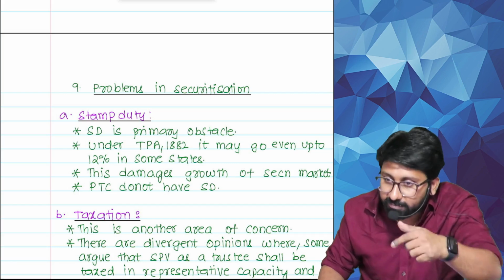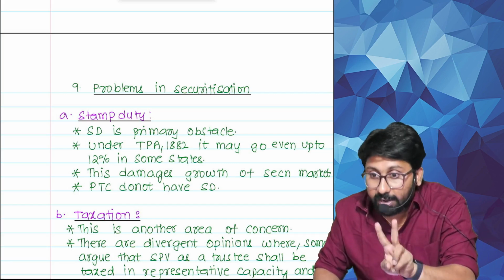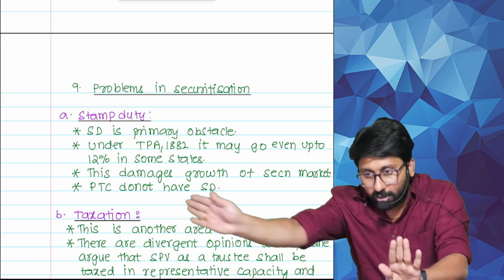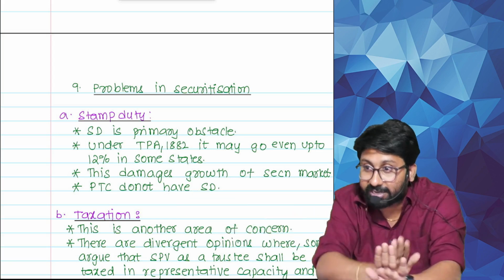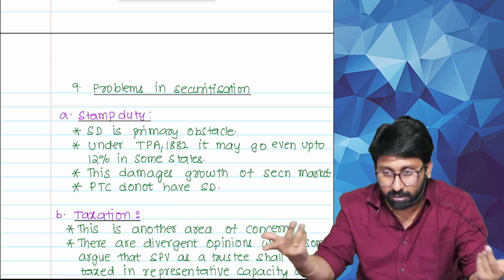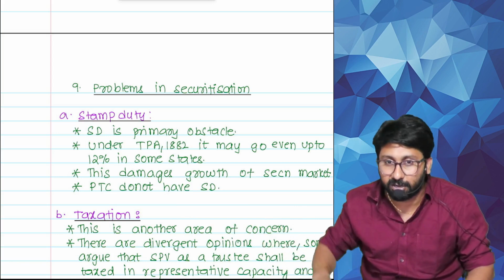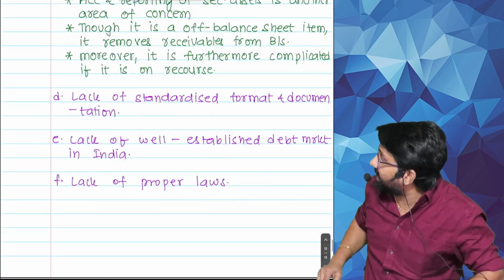How to remove it from the balance sheet? Number 1. Number 2, I have thrown it from the balance sheet. From the bank's balance sheet, the loan went out. Then recourse, it came back. How to treat it? Accounting treatments are not there properly. Did you understand the point or not? That's why. See there. What is the last point?